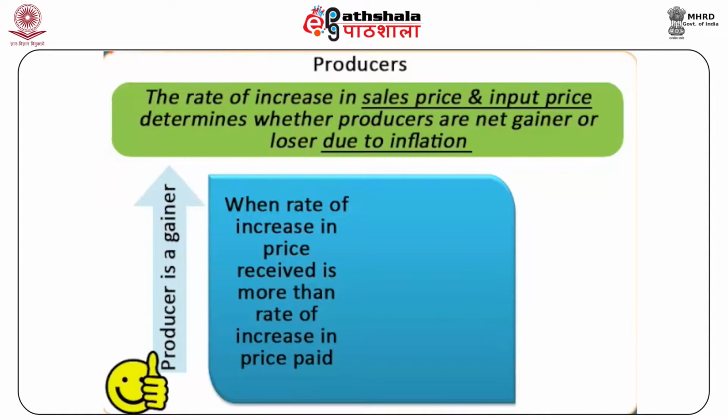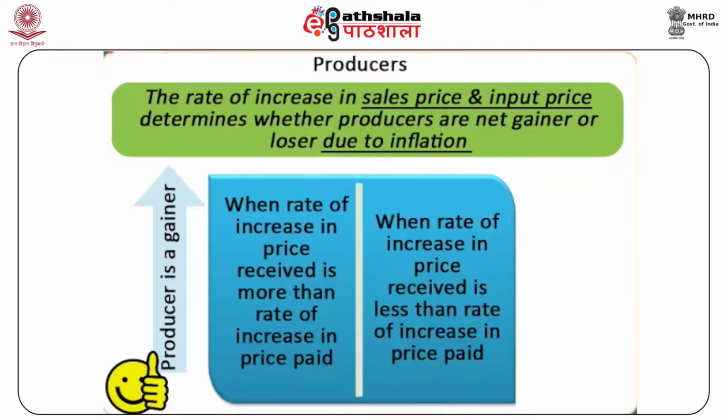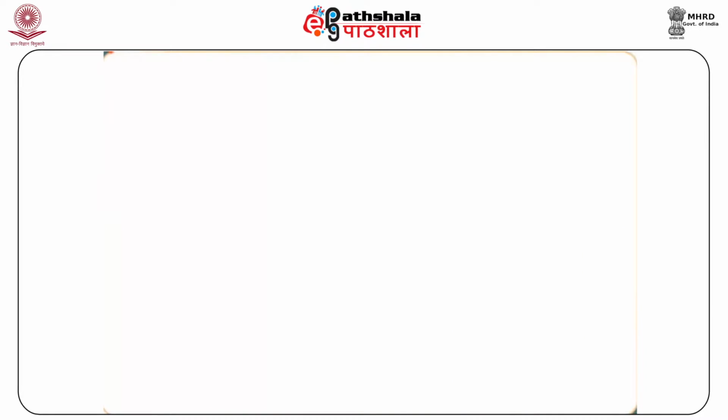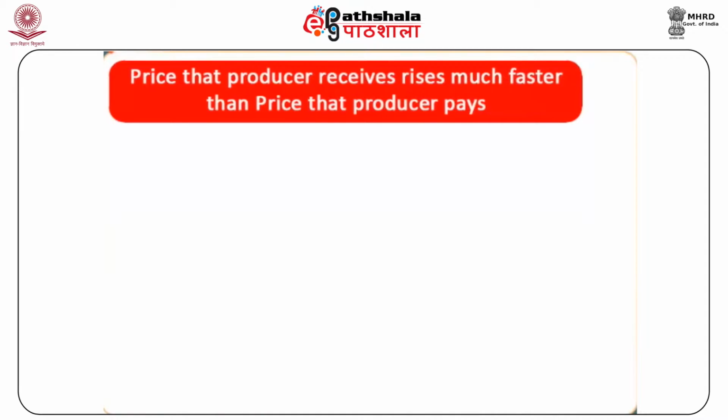And on the other hand, when the rate of increase in the price received is less than the rate of increase in the price paid, the producer is a loser. Generally, the price that the producer receives rises much faster than the price that the producer pays. The profit margin of the producer increases and they gain.